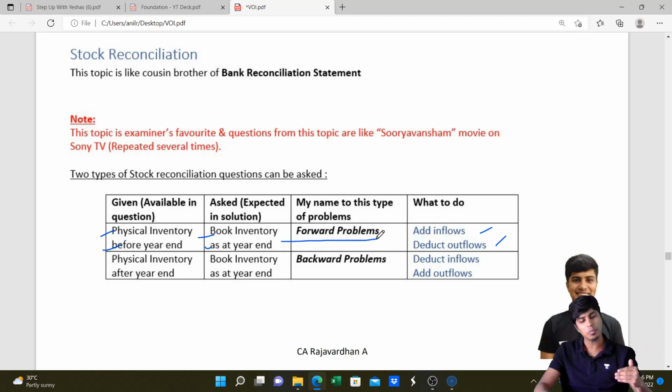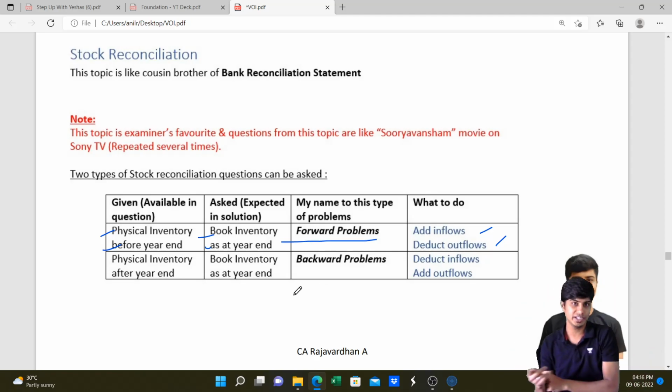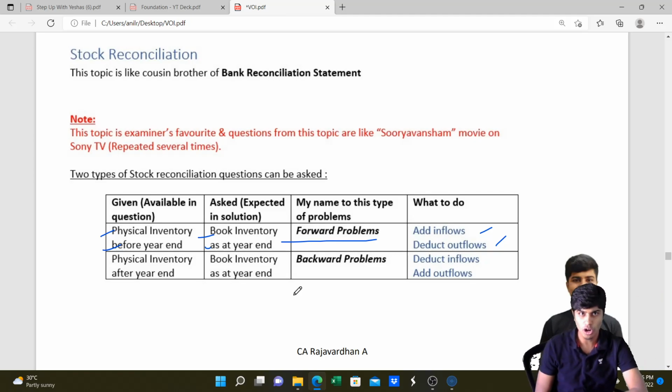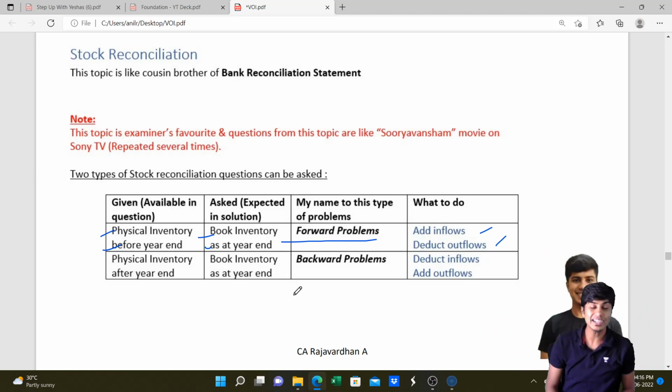We call it forward. In certain questions, they give inventory after the year end. They'll give the 5th of April stock and ask you to find the inventory as on 31st of March. In this case, you are coming back in time. When you're coming back in time, what you need to do? You need to deduct the inflows and add the outflows, and that's how we arrive at the inventory as on the balance sheet date.